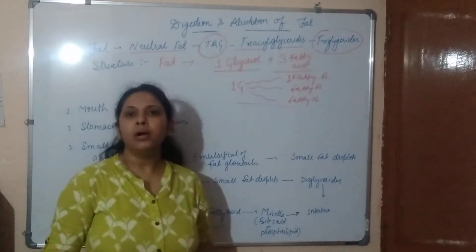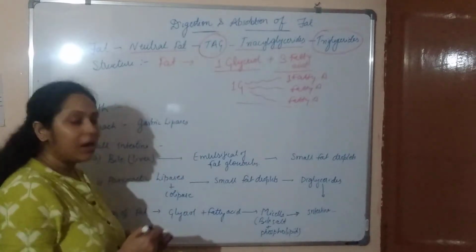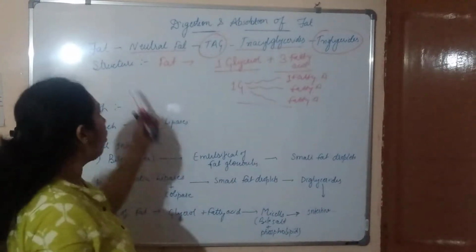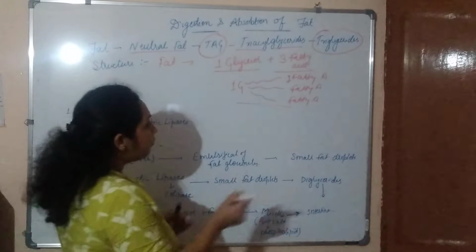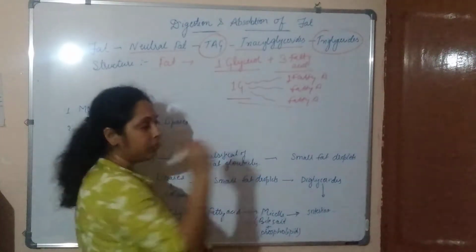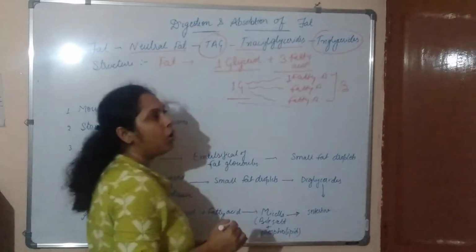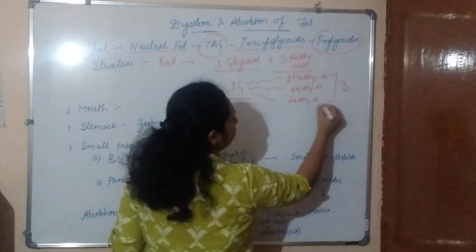It is also called a derivative of ester. Now we understood the basic structure of the fat. When there is one glycerol and three fatty acids, we call it triglyceride.